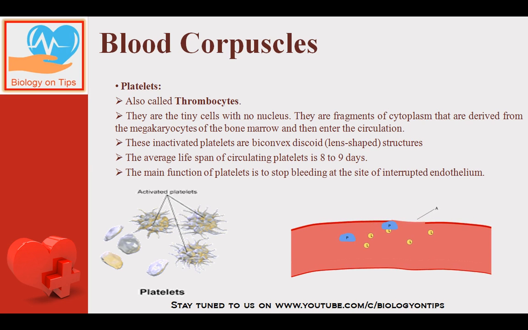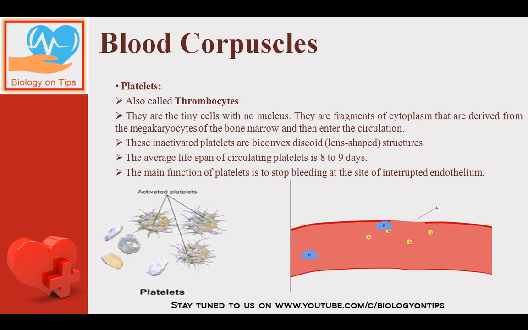So they are the fragments of cytoplasm which get activated and they form such shape. You can see in the diagram. This is the fragment of cytoplasm, and when they are getting activated, they are acquiring this type of shape. So because they do not contain nucleus, the average lifespan is 8 to 9 days. The main function of platelets is to stop bleeding at the site of interrupted epithelium.